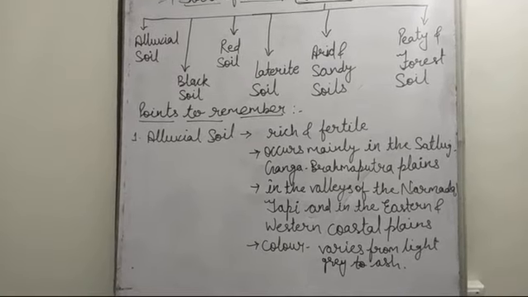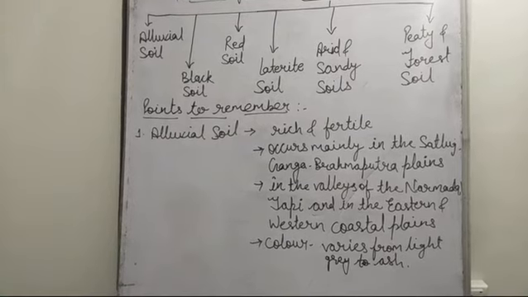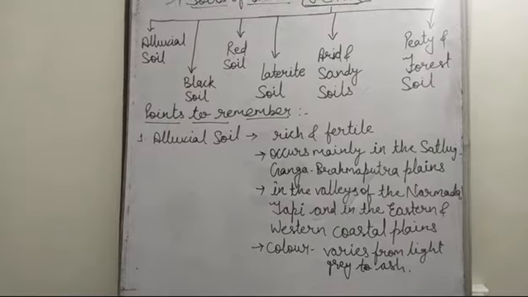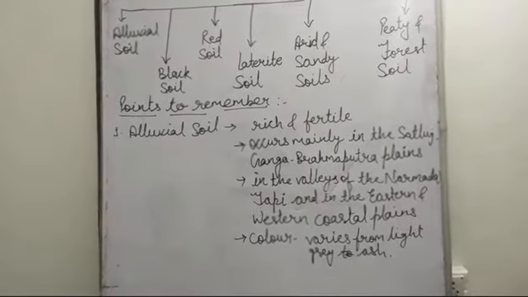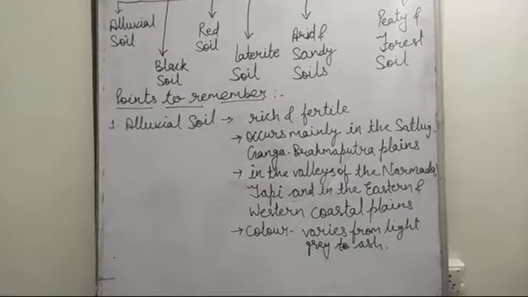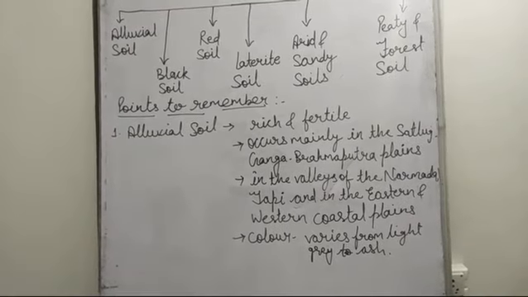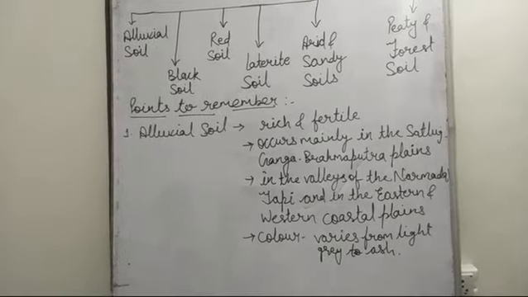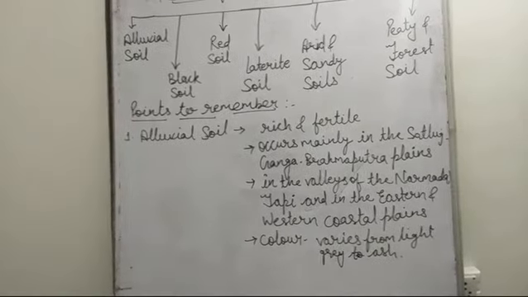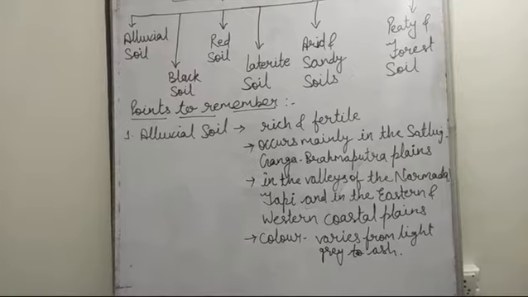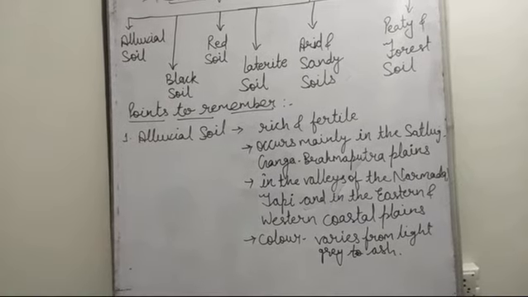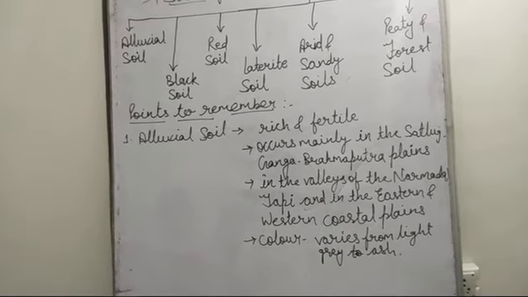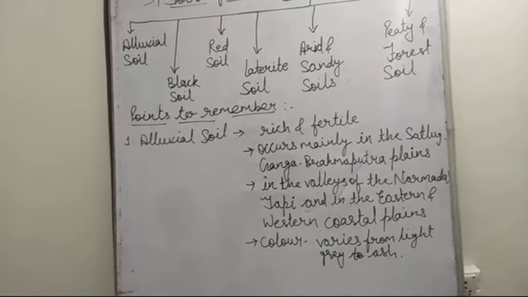Alluvial soil is rich and fertile soil which is formed by the depositional action of rivers. As you all know, the rivers transport eroded material from their higher reaches and deposit this material on their banks as they reach the plains. So the alluvial soil occurs mainly in the Satluj, Ganga and Brahmaputra plain. It is also found in the valleys of the Narmada, Tapi and in the eastern and western coastal plains.